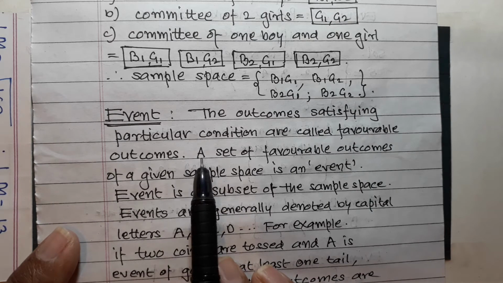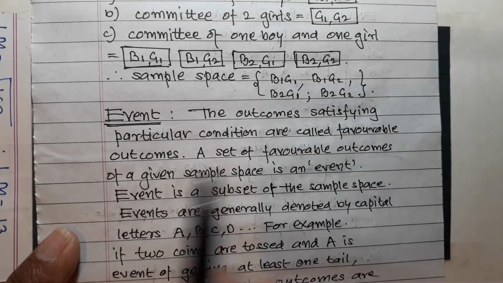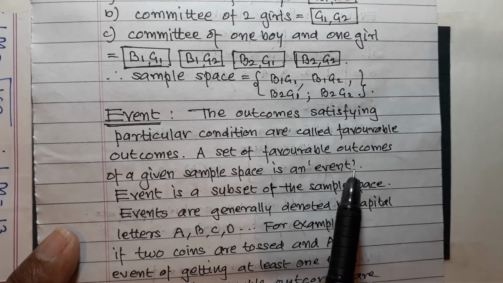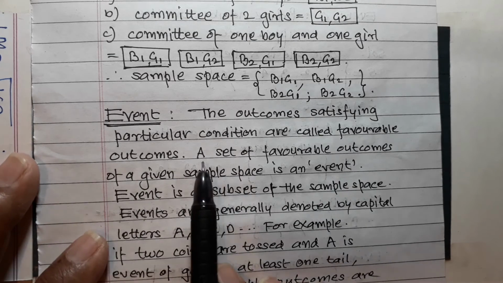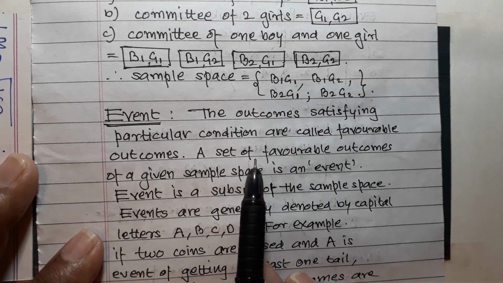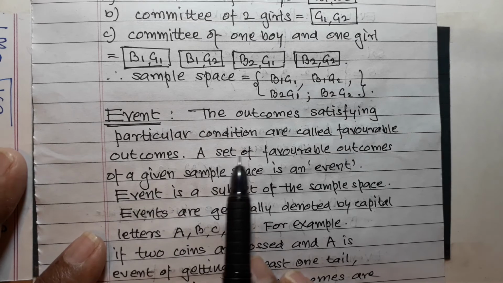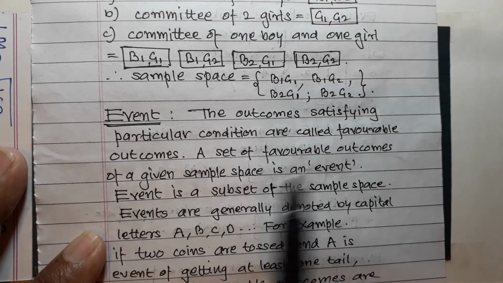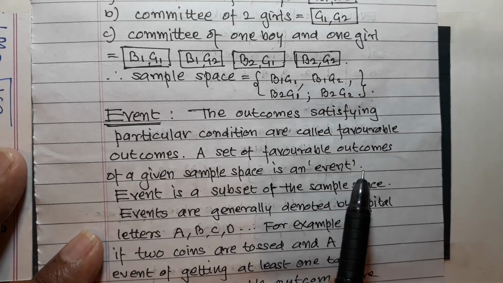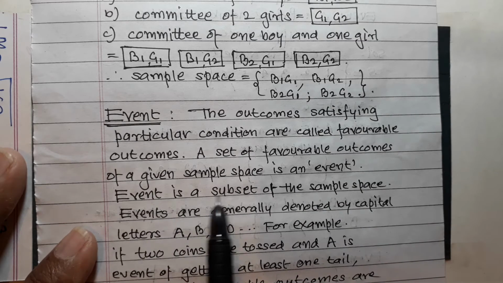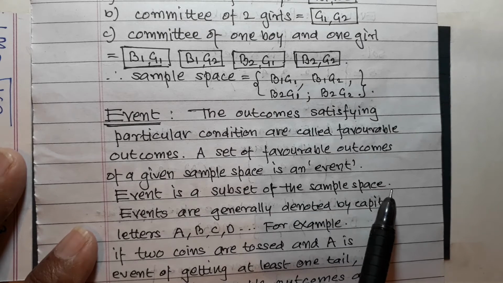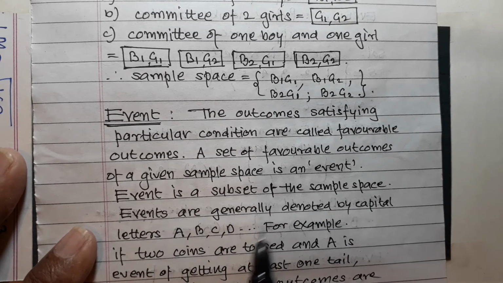So a set of favorable outcomes of a given sample space is an event. It means from the given sample space, the set of favorable outcomes is an event. So an event is a subset of the sample space. Events are generally denoted by capital letters A, B, C, D and so on.